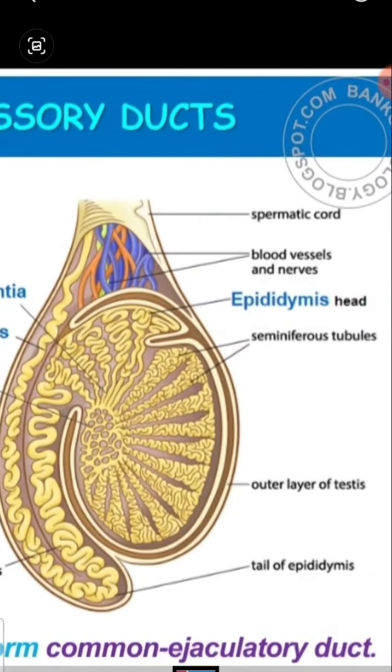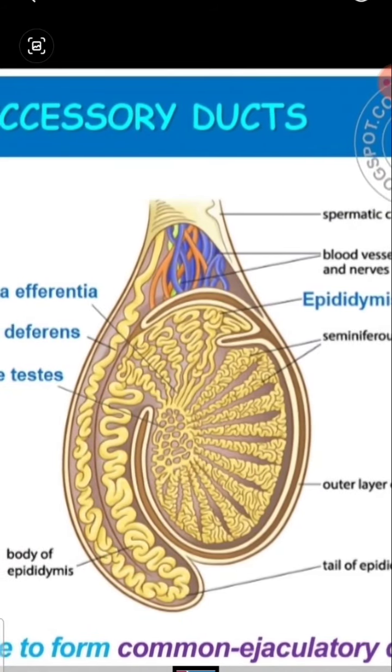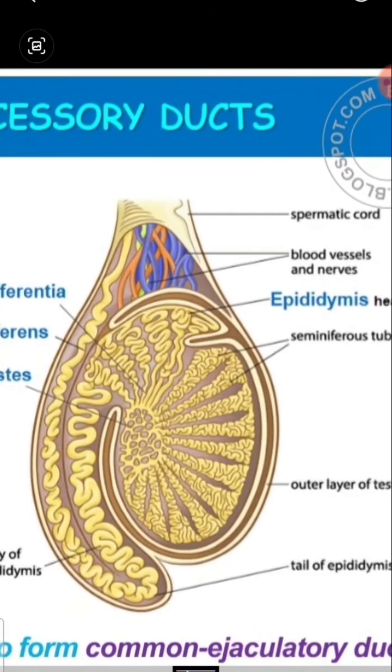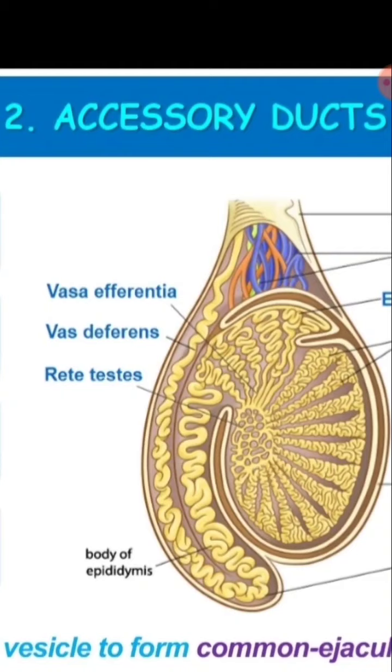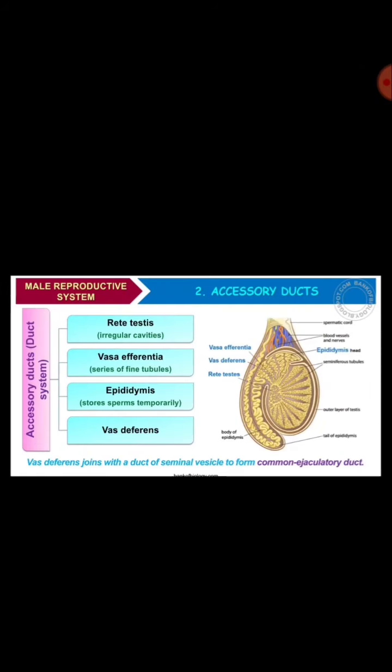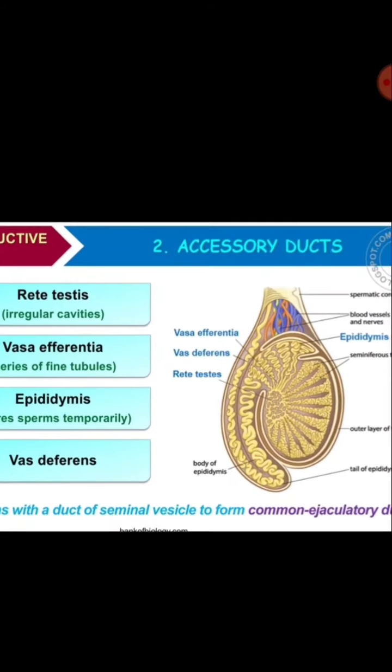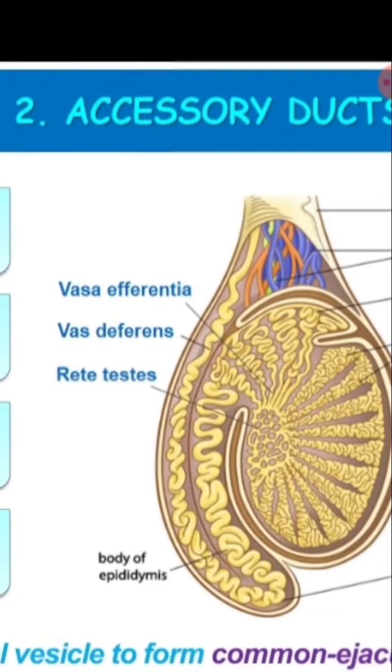So you can see where is epididymis. Okay, so epididymis head is there, tail of epididymis, body of epididymis. So this is all epididymis, which stores the sperm temporarily. And then vasa deferens. So where is vasa deferens? Here it is, vasa deferens.